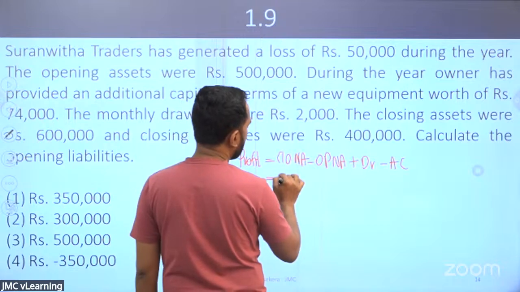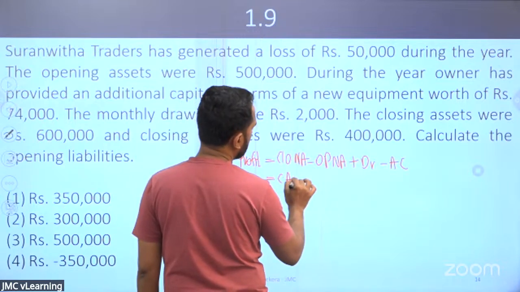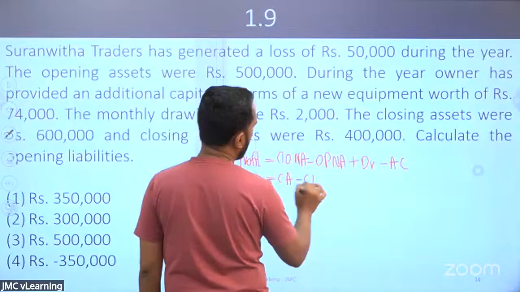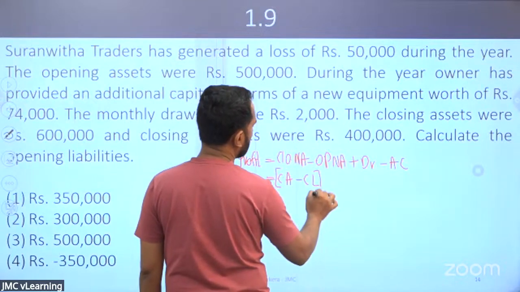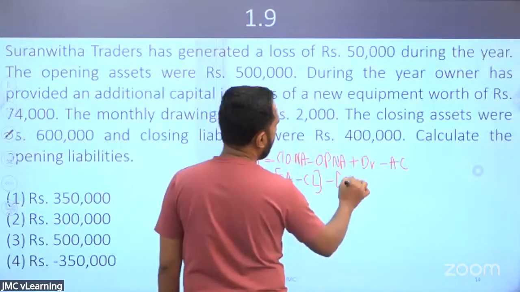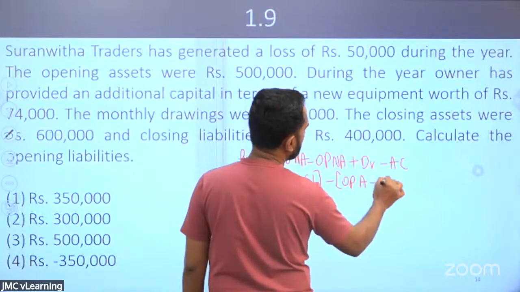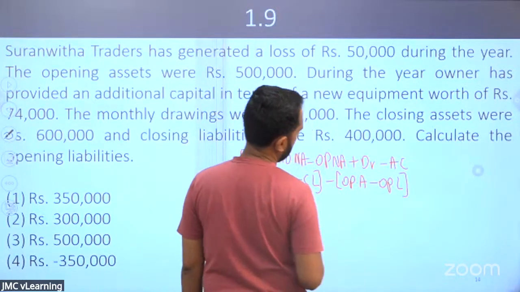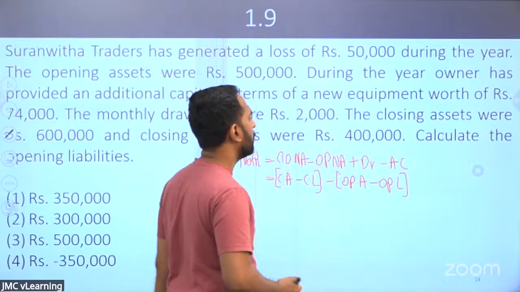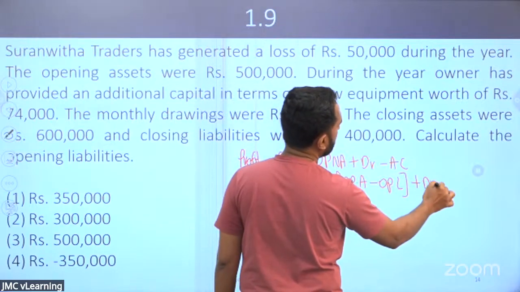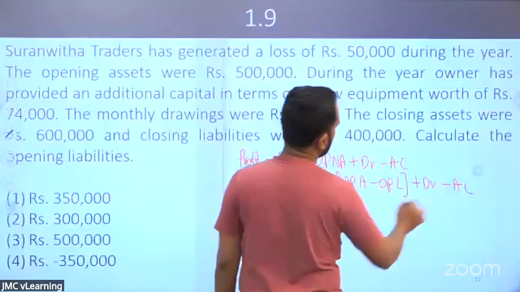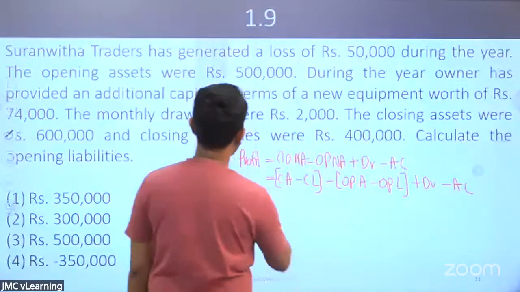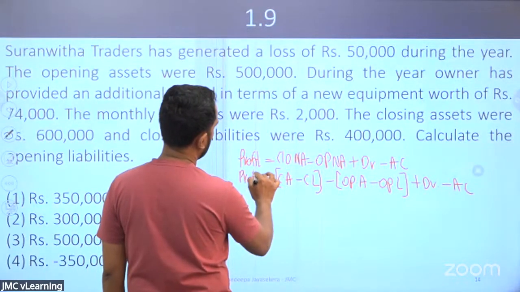Your closing net assets means closing assets minus closing liabilities, minus opening assets minus opening liabilities. Net asset means asset minus liabilities, no? Plus drawings minus additional capital, right, is equal to the profit.